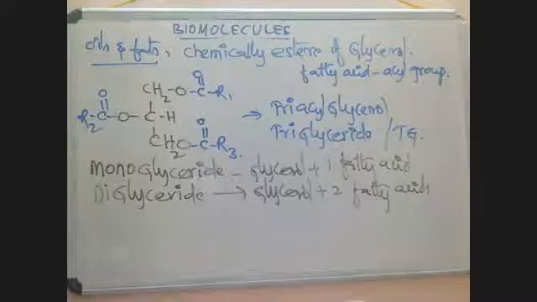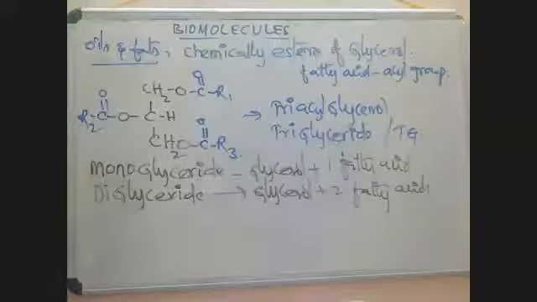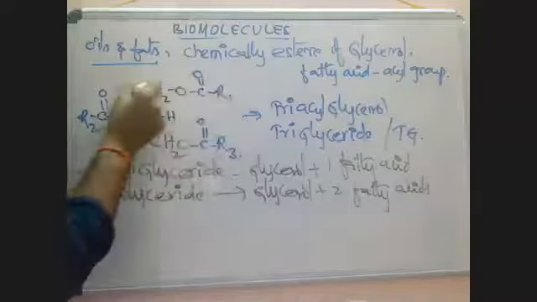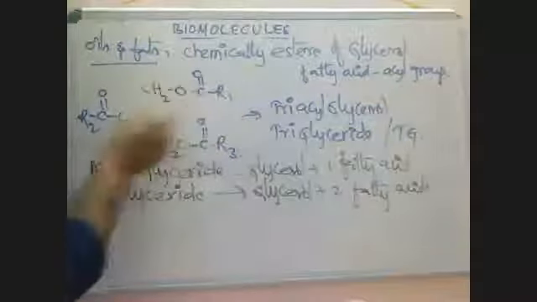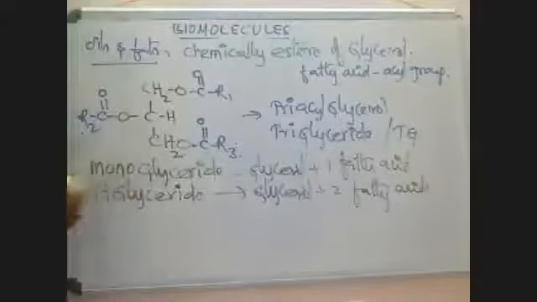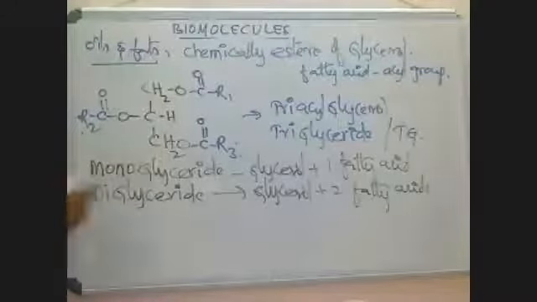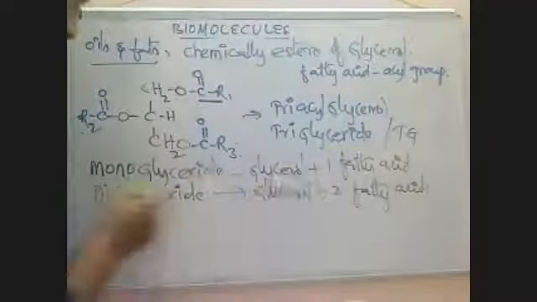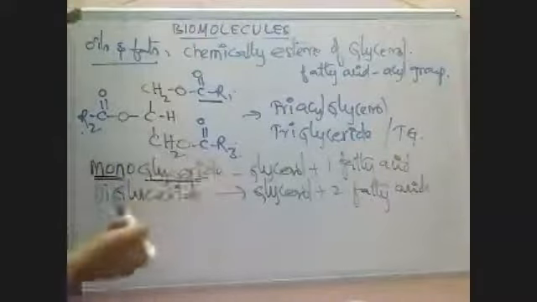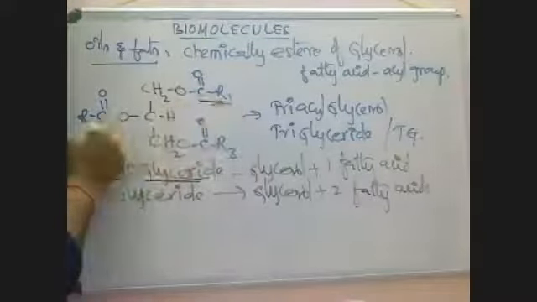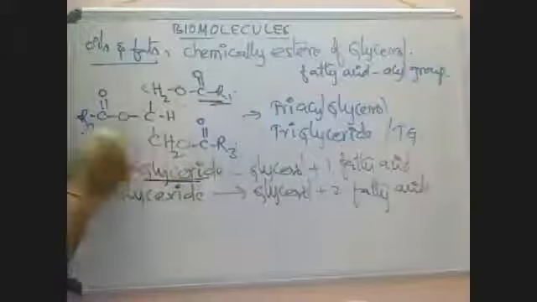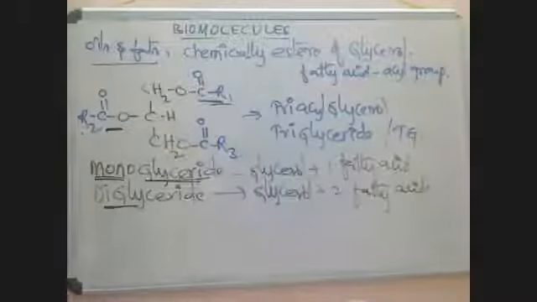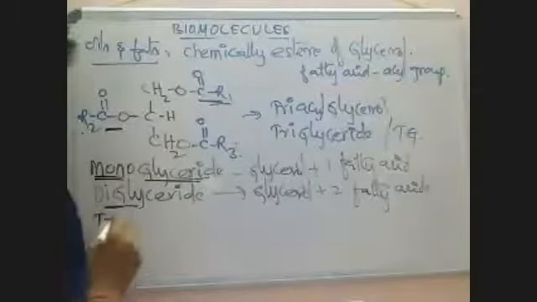Okay, right. See now, this is monoglyceride, diglyceride, right? Here glycerol is there. That glycerol combined with three fatty acids, one, two, three. So there is formation of triacyl glycerol. If the same glycerol combines with only one fatty acid, then it is called monoglyceride or monoacyl glycerol. If the same glycerol combines with two fatty acids like this, then it is called diglyceride. Normally, triacyl glycerol is a glycerol with three fatty acids. Triglyceride